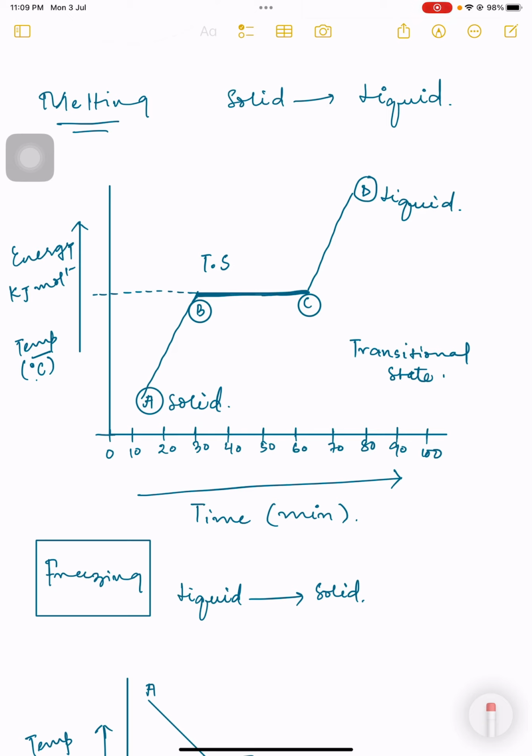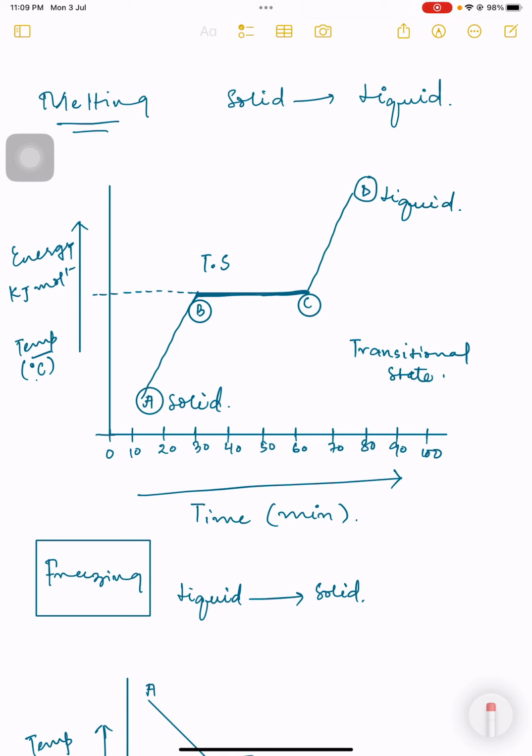You can see that a solid is converting into the liquid state. We are adding heat into it. So that's why the graph is moving upward. Guys, there is a hint for this. If a graph is moving upward, it is a graph or a curve for a heating process. If a graph or a curve is moving downward, then it will be considered for the cooling process.